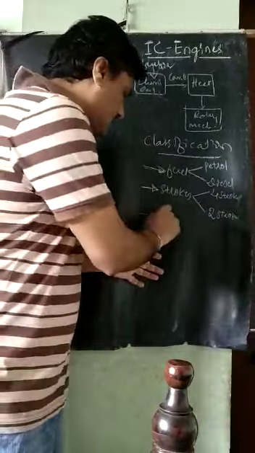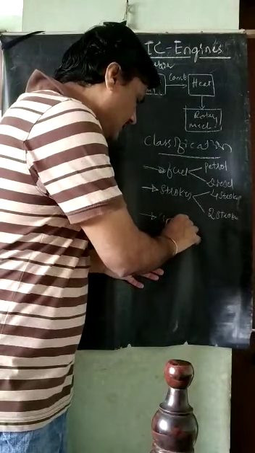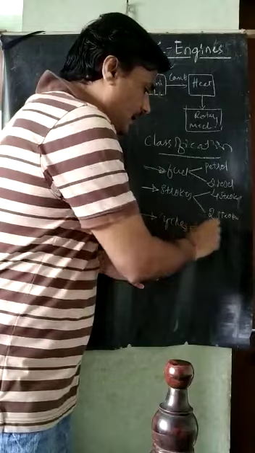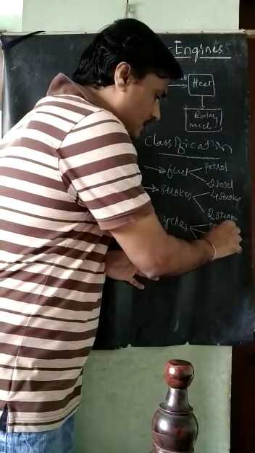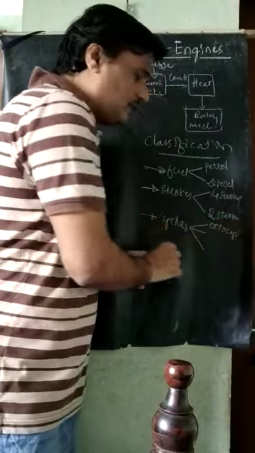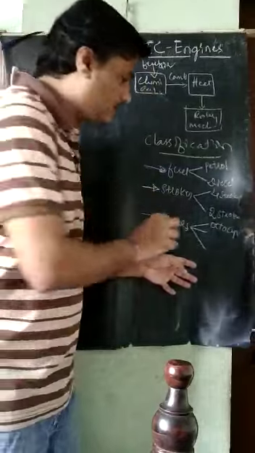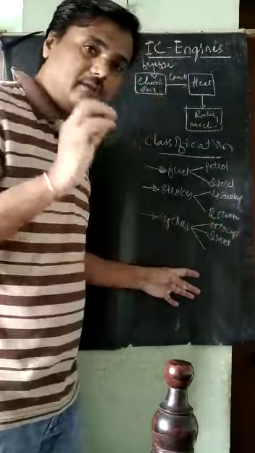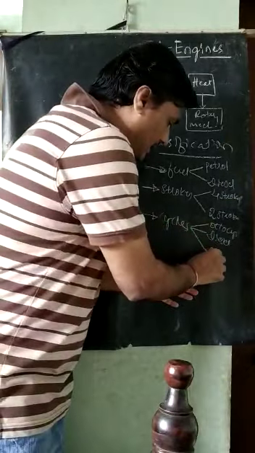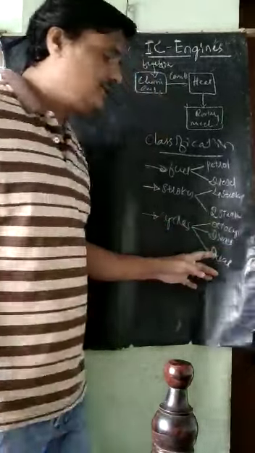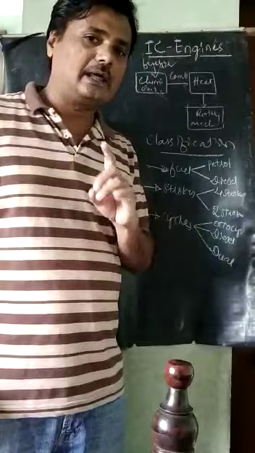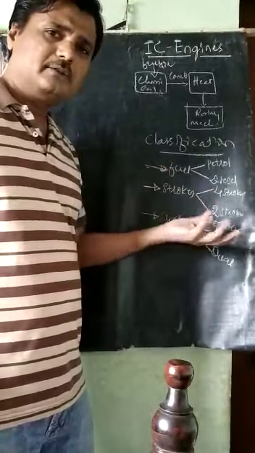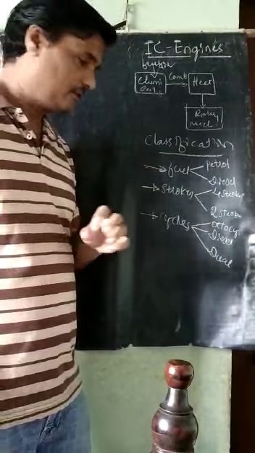So here some basic cycles. This is classified into three. One is the Otto cycle. This Otto cycle is used for the petrol engines. Then the diesel cycle. The diesel cycle is used for the diesel engines. And the dual cycle. The dual cycle is the combination of the Otto cycle and the diesel cycle. This is one classification, how it is there.